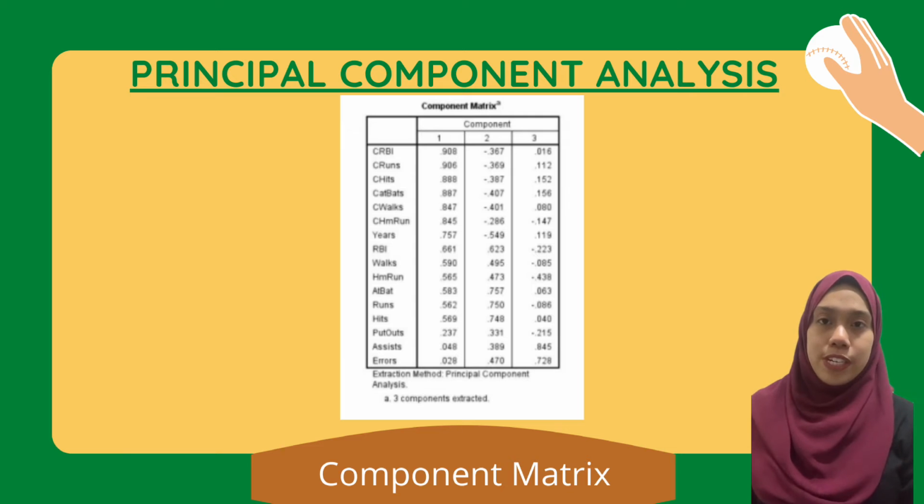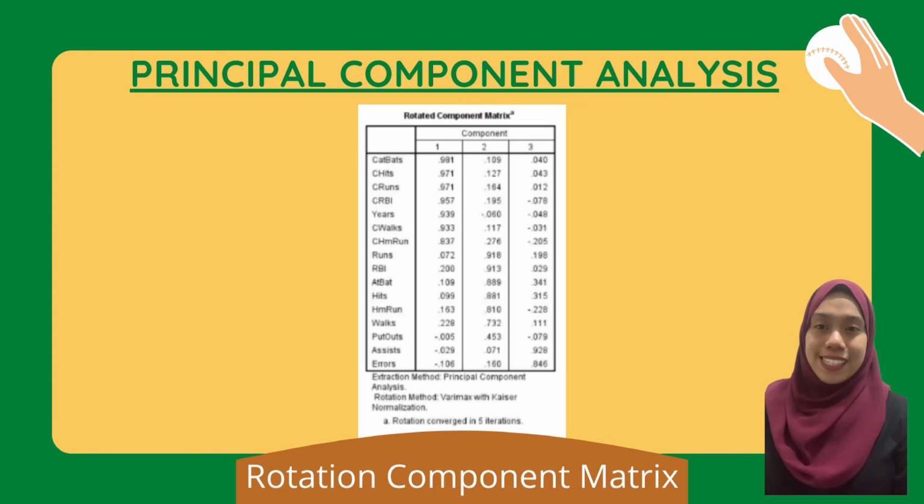Based on the component matrix, by using the standard cutoff at 0.5, there are 13 items in factor 1, 6 items in factor 2, and 2 items in factor 3. Lastly, in the rotated component matrix for PCA, using Varimax with Kaiser normalization, there are 7 items selected in factor 1, 6 items selected in factor 2, and 2 items selected in factor 3. These variables are chosen based on their factor score of more than 0.5.